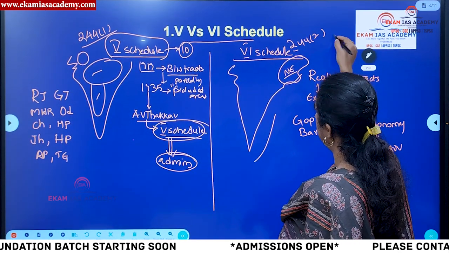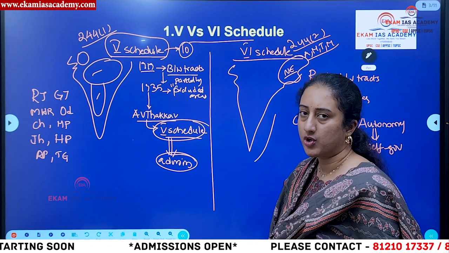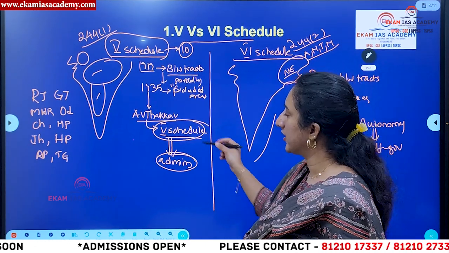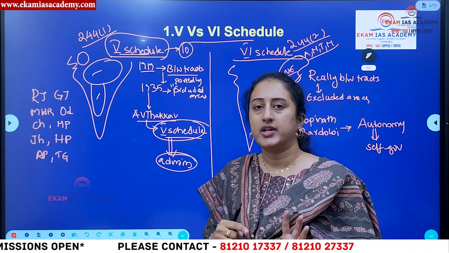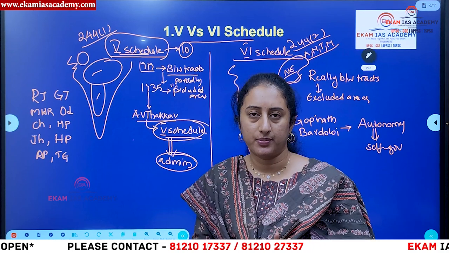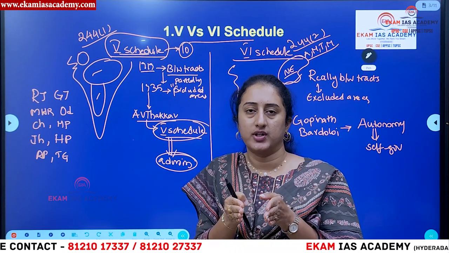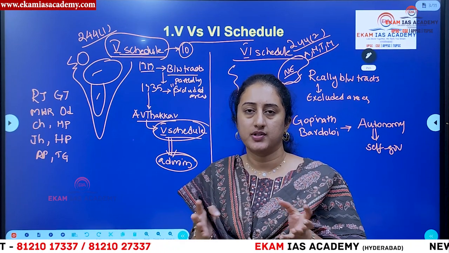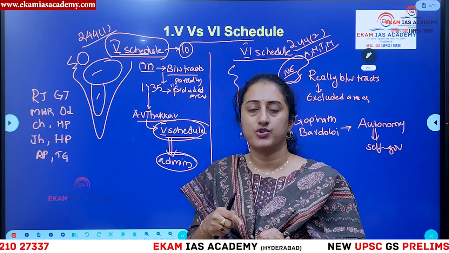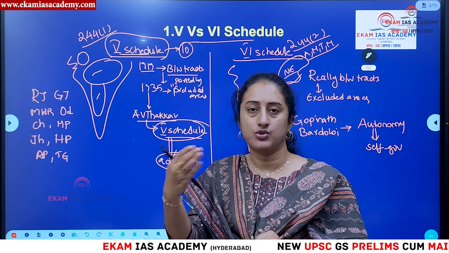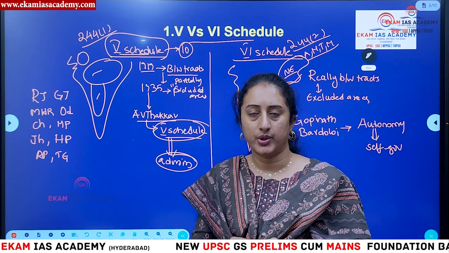Then how many states are part here? Only 4 states in the Northeast: Assam, Meghalaya, Tripura, Mizoram, AMTM we call, right? Then what are the criteria to form under the fifth schedule? There are 4 criteria. First, at least 50% of the population should be tribal. Second, the tribal population also should be compact, meaning they have to be close together, not scarcely populated. They should also be backward, and the area in which they are living should be economically backward in comparison to other areas. If these 4 criteria are met, then any area can be marked as a scheduled area, right?